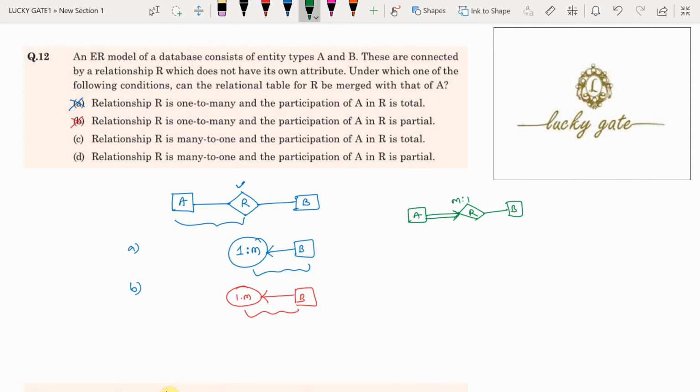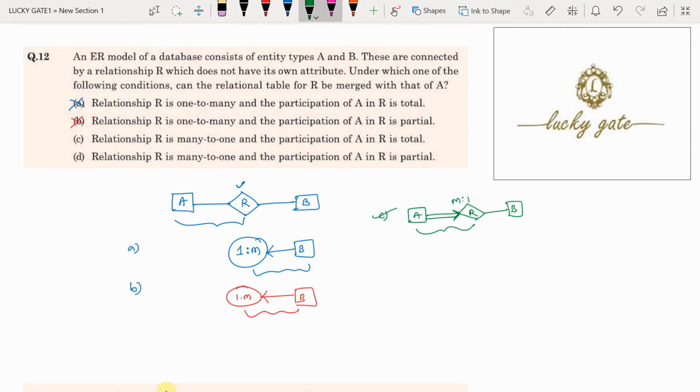This total participation says that every entity of A is associated with exactly one entity of B. And because many to one, we have a key constraint from A side, because we have a key constraint from A side, this relationship R is to be merged with A. Now because the question is that R be merged with that of A, option C is the correct option.